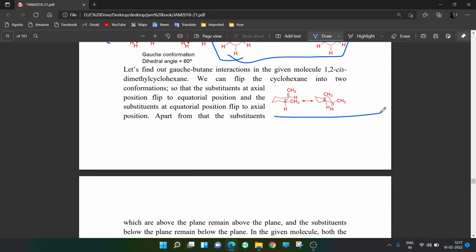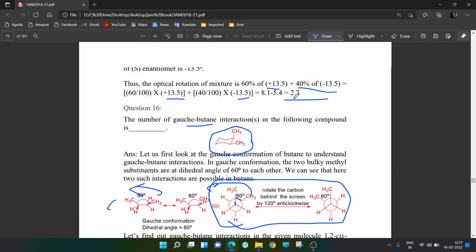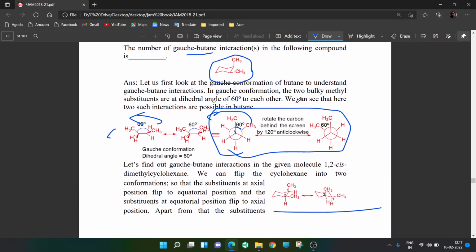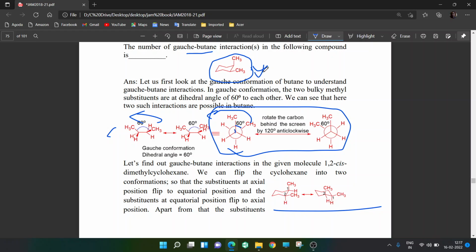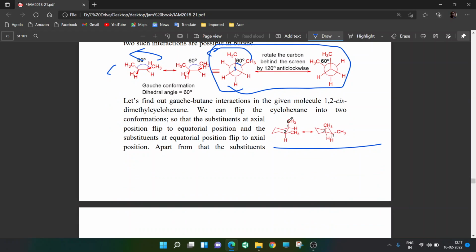Now it is asking for this cyclohexane, how many Gauche-butane interactions are there? You know, when it is a cyclohexane form, it can flip. So you are having this cyclohexane, with one methyl in axial, another methyl also in axial. They both are above the plane, so it is cis-1,2-dimethylcyclohexane. Sometimes they can just ask you cis-1,2-dimethyl. So this is cis, one is axial, one is equatorial. So it will flip. I should not have drawn this double-headed arrow; I should have drawn the equilibrium sign.